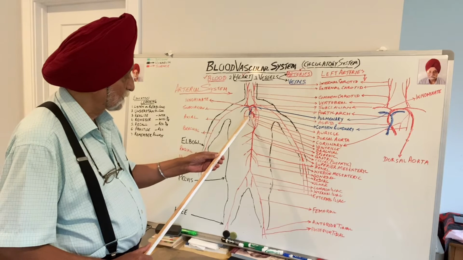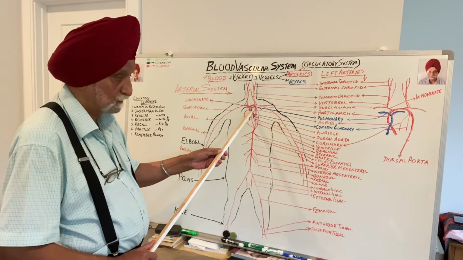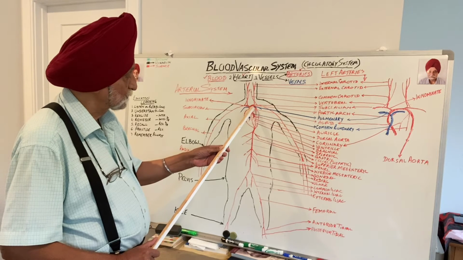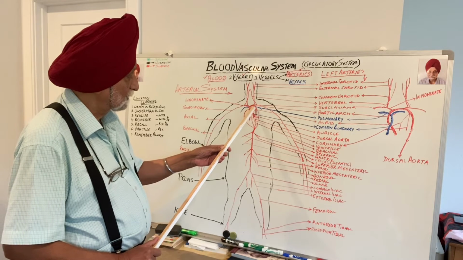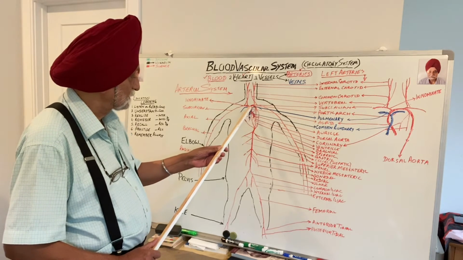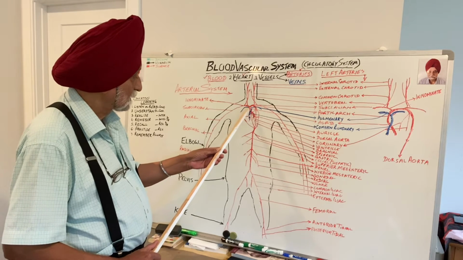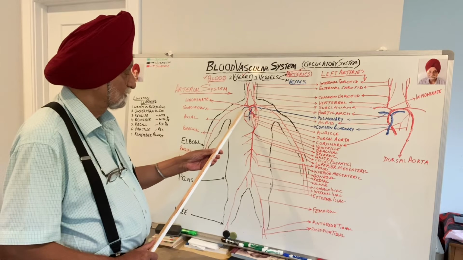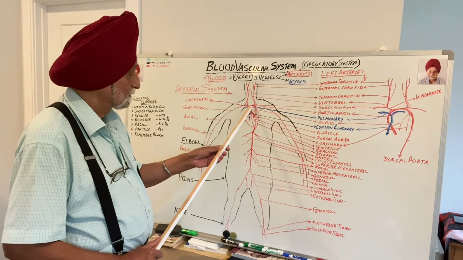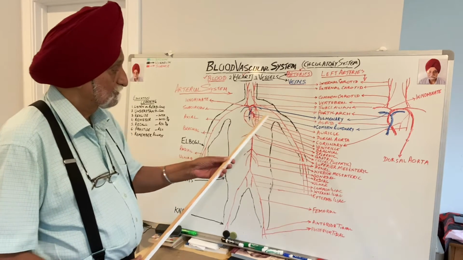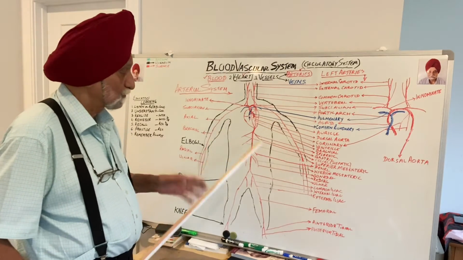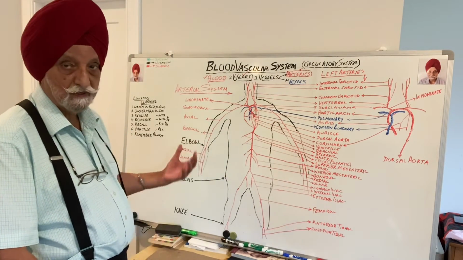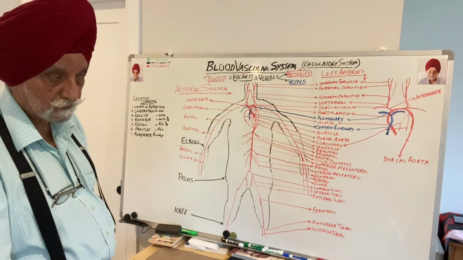This common pulmonary artery passes below the aorta and then divides into two, the left pulmonary artery and the right pulmonary artery. The right pulmonary artery passes below the aortic arch, and the left pulmonary artery goes like that. Both left and right pulmonary arteries take the blood into the lung.